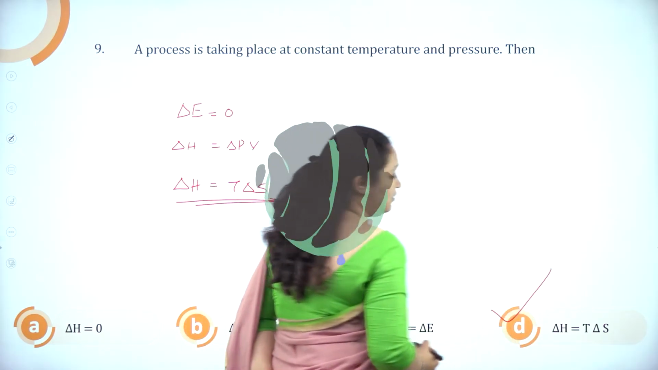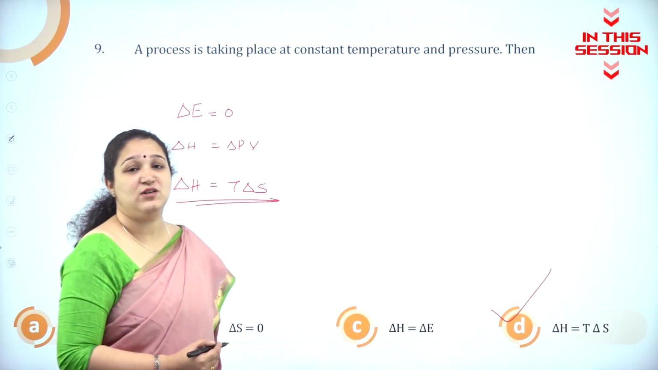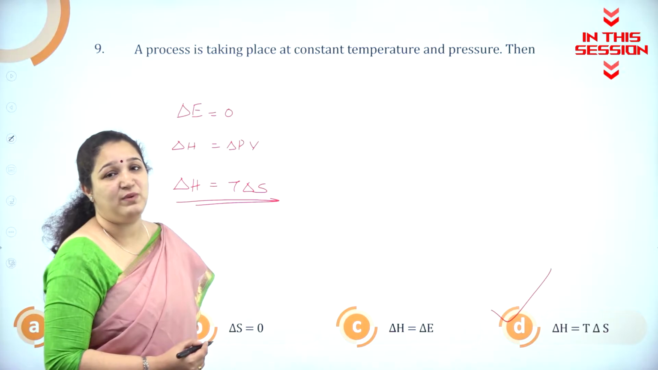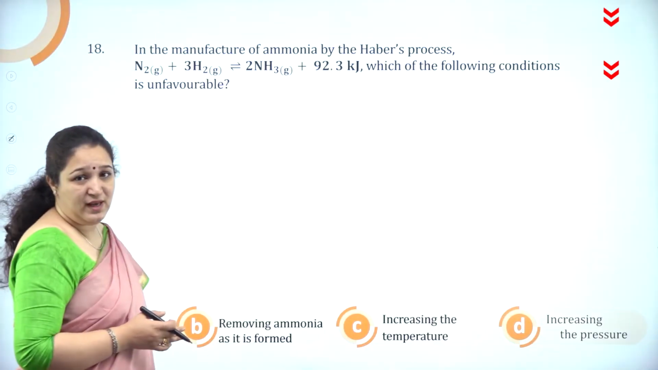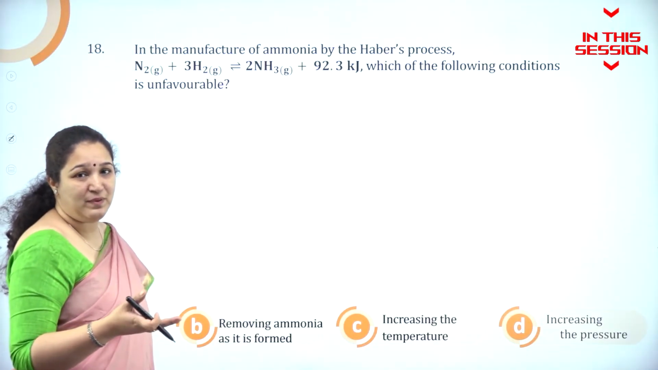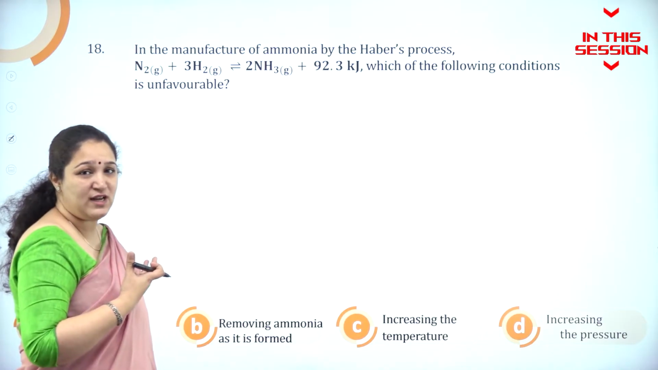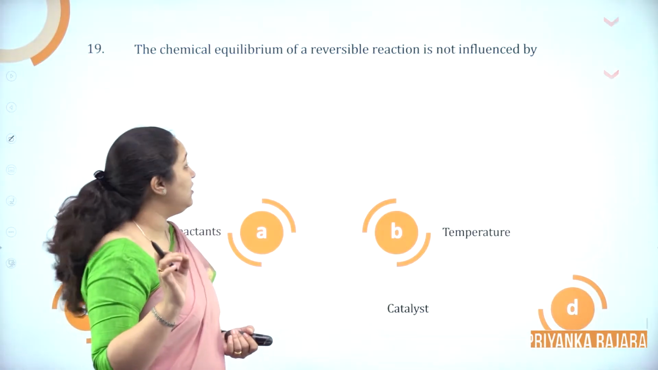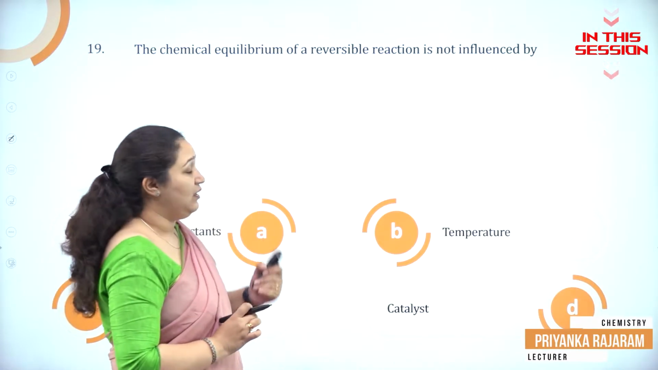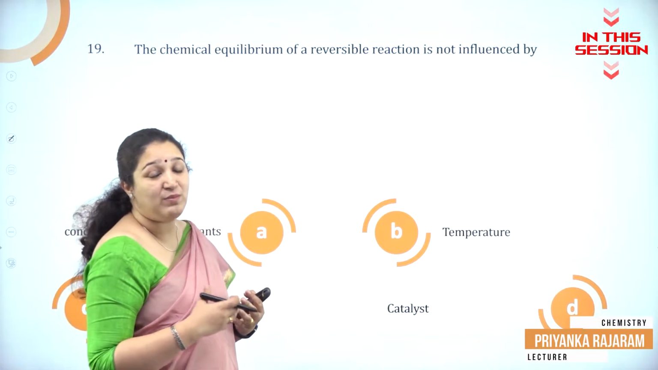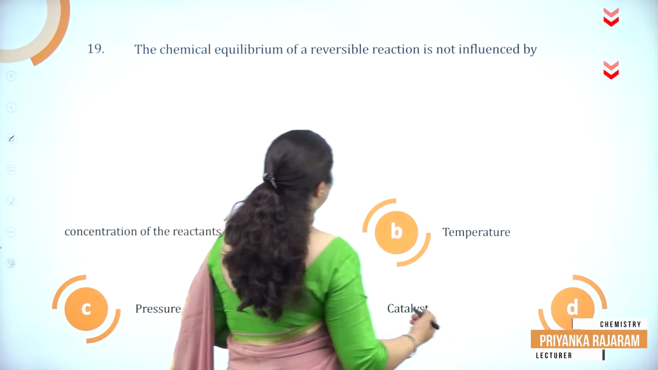Delta H is equal to T delta S, because at constant temperature delta E will be equal to 0. Exothermic reaction, increasing the temperature will lead to the reverse reaction. Catalyst does not change, or it will not influence, the chemical equilibrium constant, isn't it?